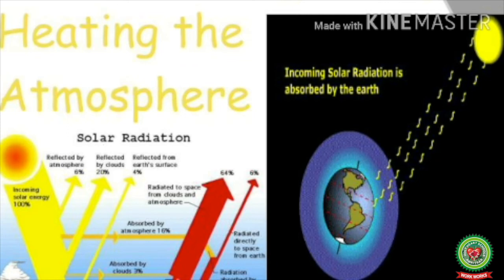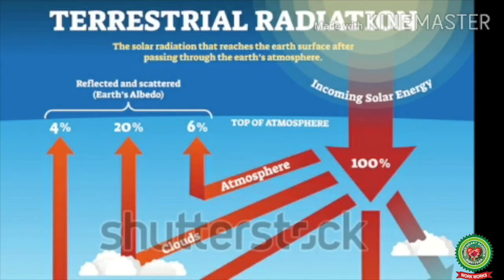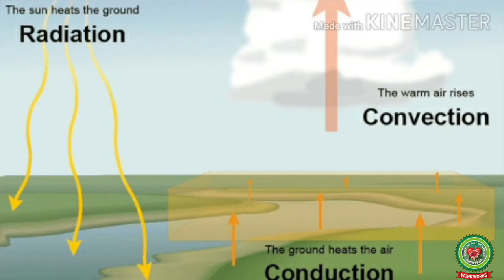The insolation absorbed during the day is radiated back during night. This process is called terrestrial radiation. This radiation heats up the atmosphere more as compared to insolation. The sun does not heat up the atmosphere directly. It heats the earth's surface, which in turn heats the air above the surface. Air, like other substances, is heated by radiation, conduction, convection, and advection.